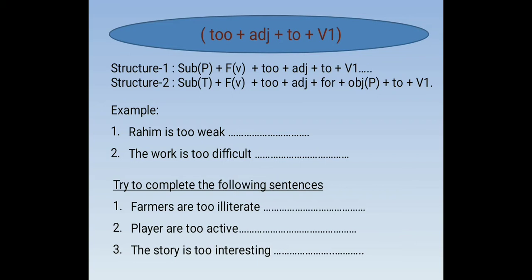And structure 2, subject, and here the subject must be a thing. Subject plus verb plus too plus adjective plus for plus object, and here the object must be a person, plus to plus verb 1. If we understand this structure very much, we can complete the following two examples. Example 1, Ruhim is too weak to talk any word. Number 2, the work is too difficult for me to do it.